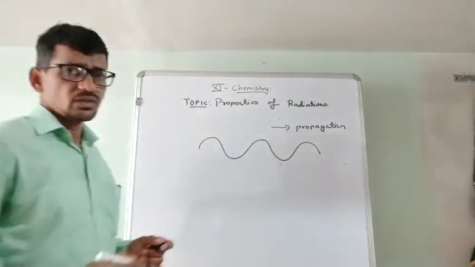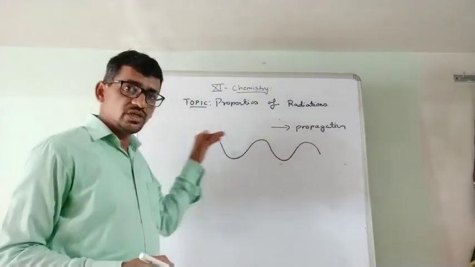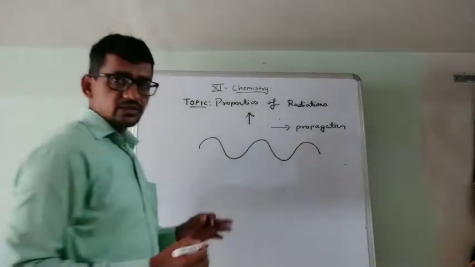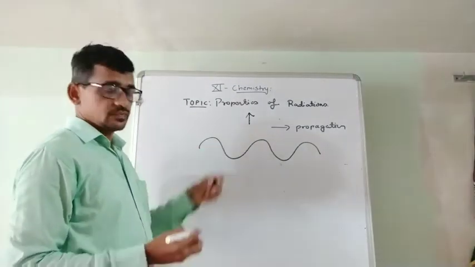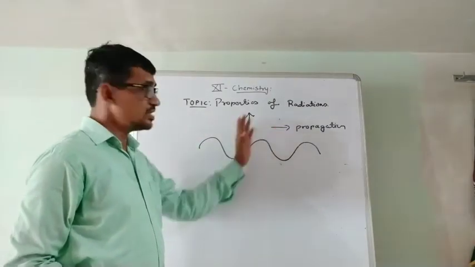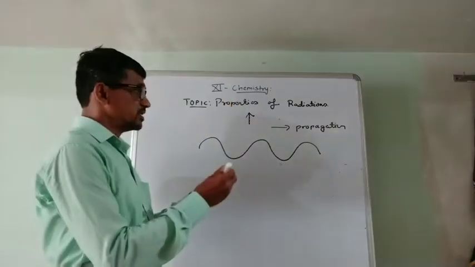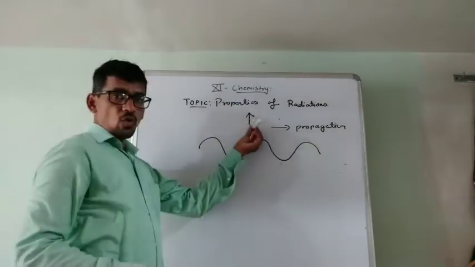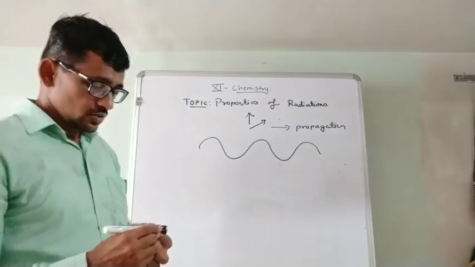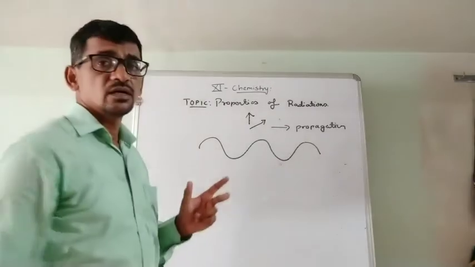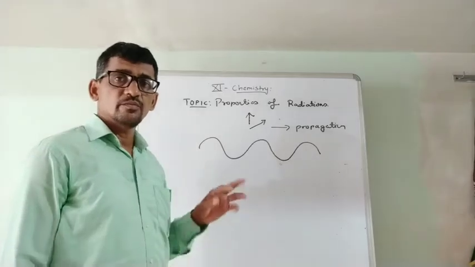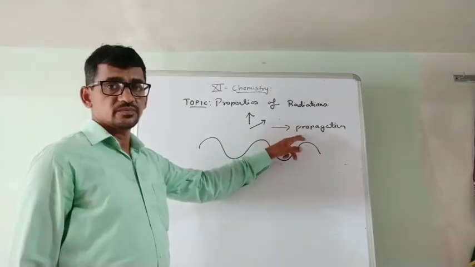If these waves move in this direction, then the magnetic field is perpendicular to it. Propagation is in this direction, the magnetic field is in this direction, and the electric field is perpendicular to both. So there are three things related with the waves: electric field, magnetic field and propagation.